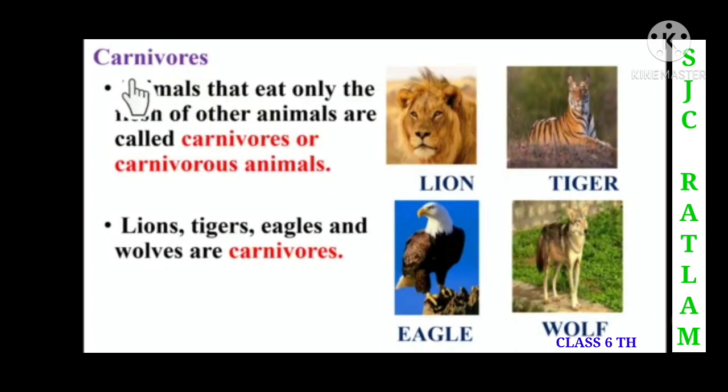Now we are going to discuss carnivorous animals. Animals that eat only the flesh of other animals are called carnivores or carnivorous animals. Children, here you can see the animals that eat only the flesh of other animals. They are called carnivorous animals. Here we can see examples of carnivorous animals: lion, tiger, eagle, wolf. These are all examples of carnivorous animals.